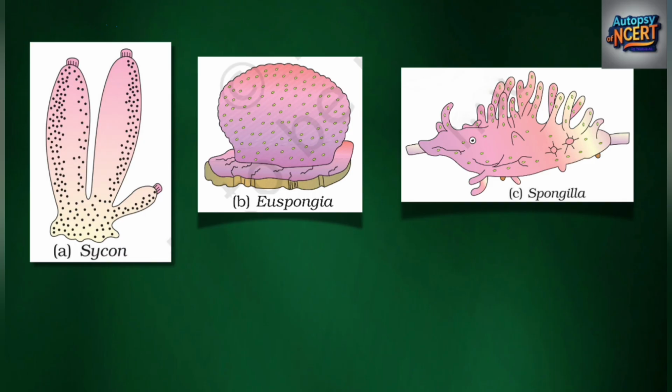Example of Porifera: Sycon, Euspongia, Spongilla.